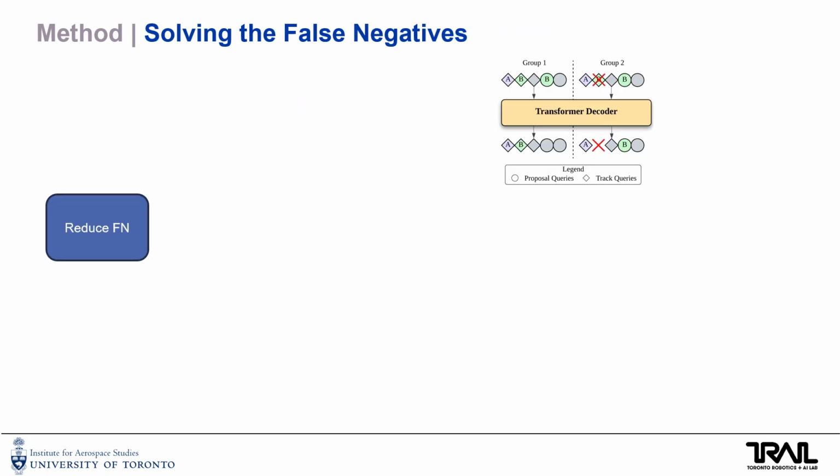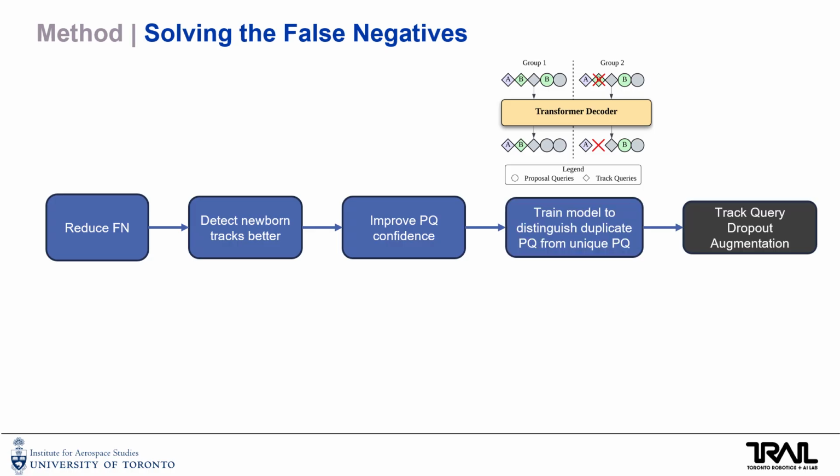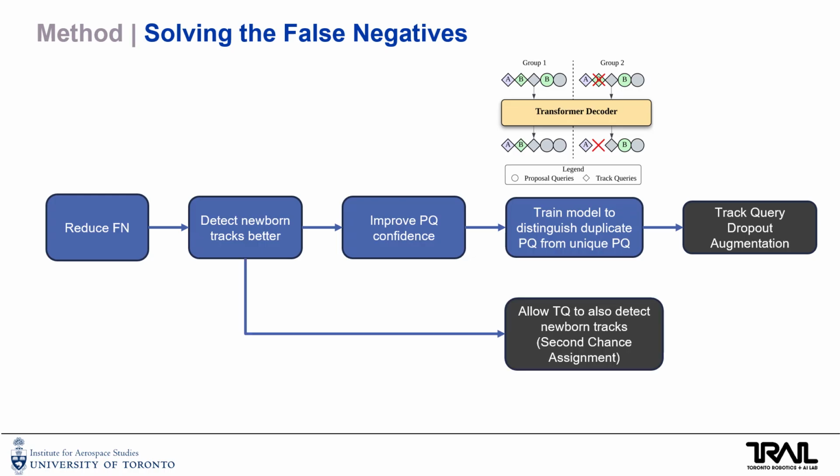Returning to our original motivation, we want to reduce the false negatives by detecting newborn tracks better. One way of doing this is to improve the proposal query confidence, which led us to track query dropout. However, in addition to this, we also explored directly strengthening the detection of newborn track queries. What if we also allowed track queries to detect newborn tracks? We already know that track queries are more confident than the proposal queries, so why don't we leverage this?